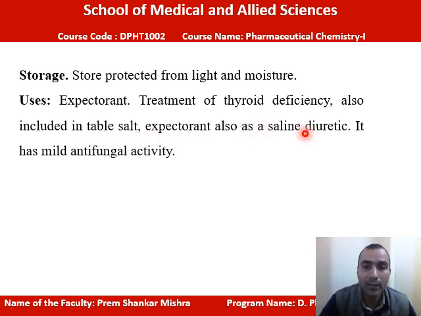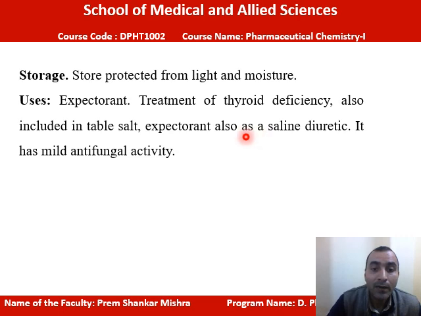Expectorant, as a saline diuretic. It also has a saline diuretic action. It has a mild antifungal activity. So this potassium iodide has a very wide application: you can use it as an expectorant, it is also used in thyroid deficiency, it is used as a saline diuretic, and it also has mild antifungal property. So this is the importance of potassium iodide.